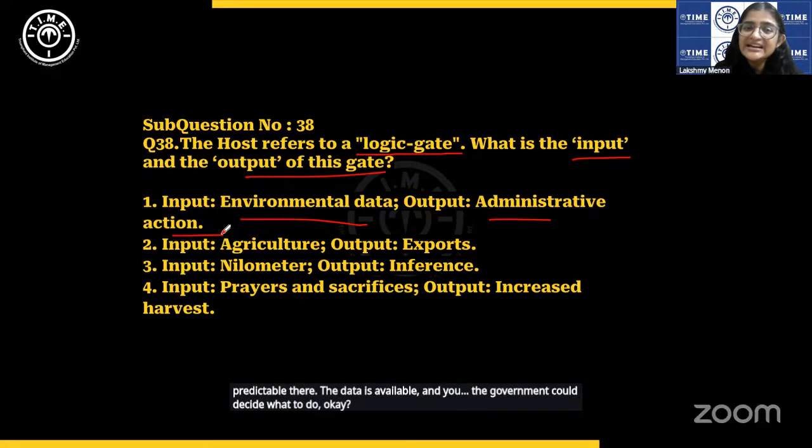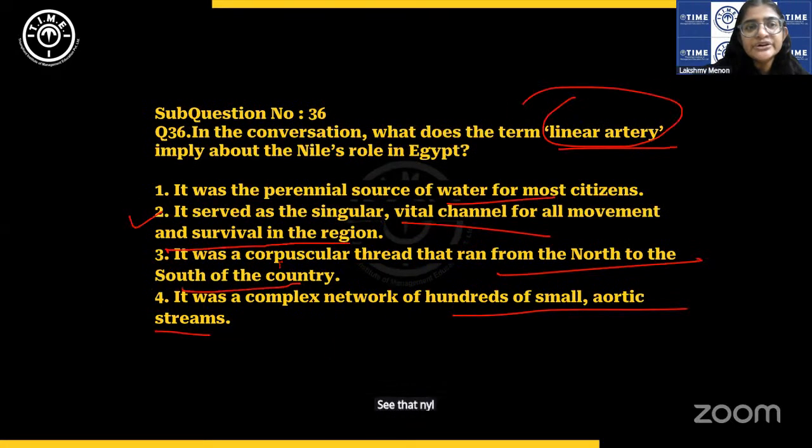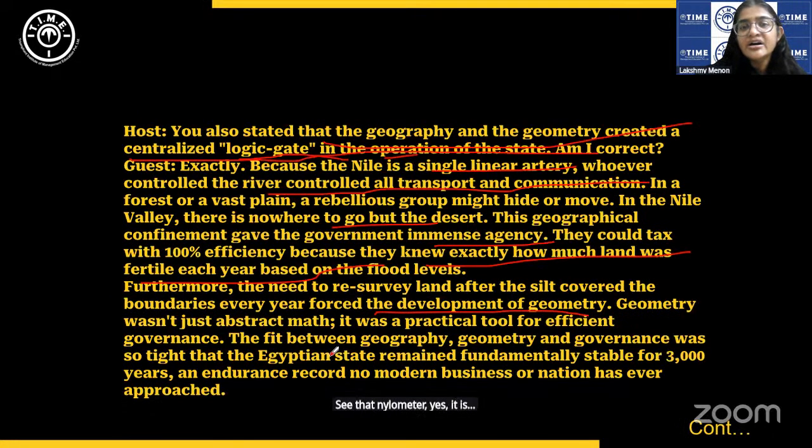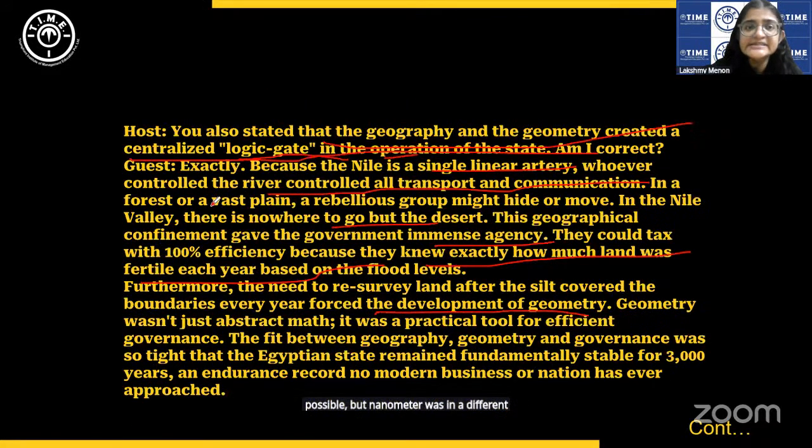Okay. Agriculture and exports, out of context. Nilometer was in a previous context, right? Output is inference. See that nilometer, yes, it is possible, but nilometer was in a different context. After this, the host moves on to this question.